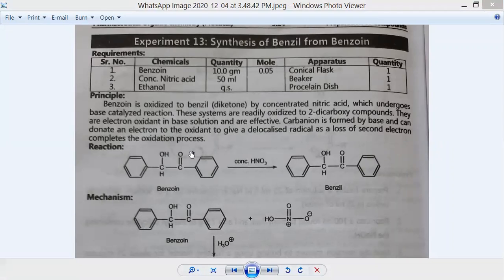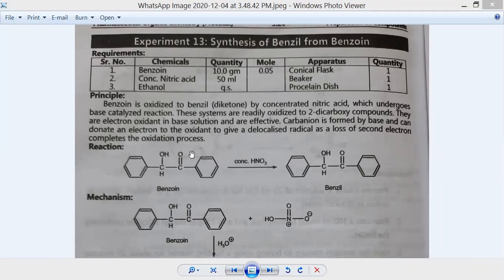We are going to take 10 gram of benzoin. Is the procedure visible to you all? Yes, madam. Okay, thank you.